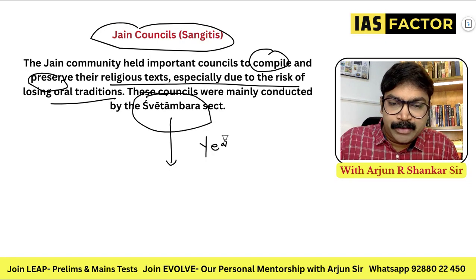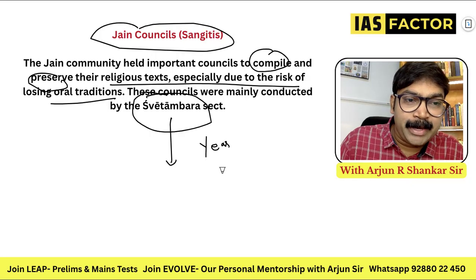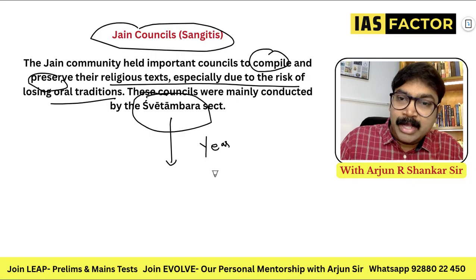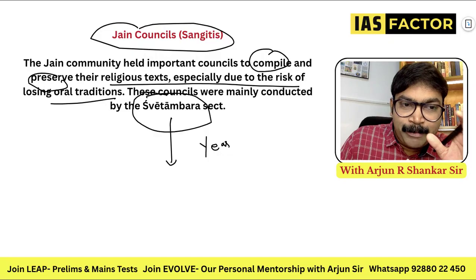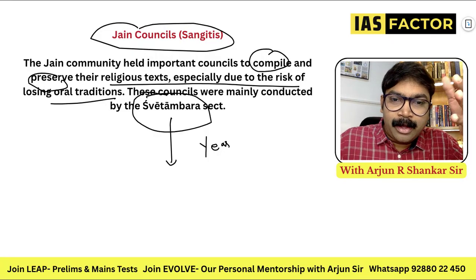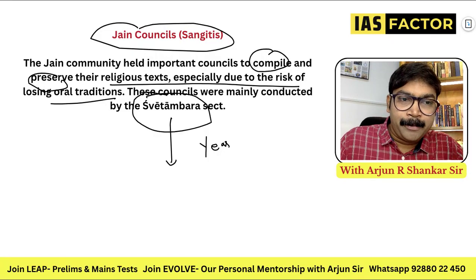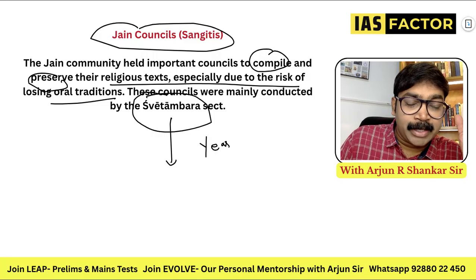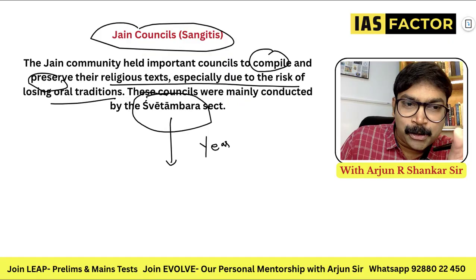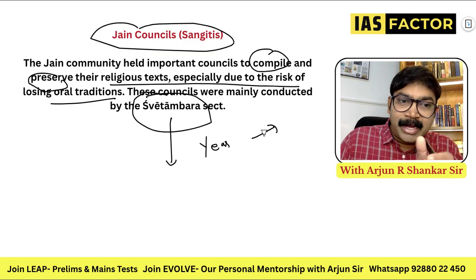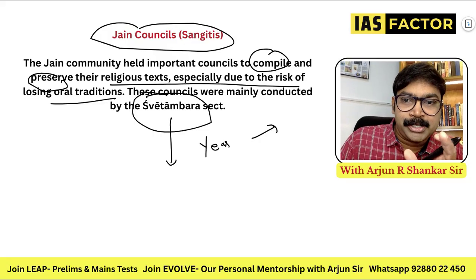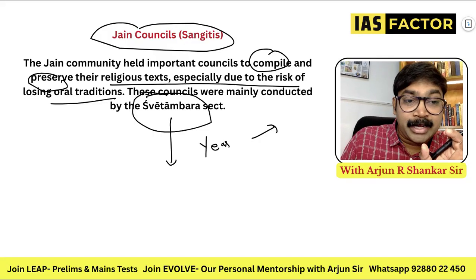There were years: 483 BC, 383 BC, 250 BC, 72 AD. Do you remember the Buddhist dates, 483, 383, 250? Do you remember the places and the people, Moggaliputta Tissa, Sabakami, and the kings starting from Ajatashatru, Kalashoka, Ashoka and Kanishka? And what did they do? They solved the problems of Hinayana and Mahayana. They also compiled various literature.